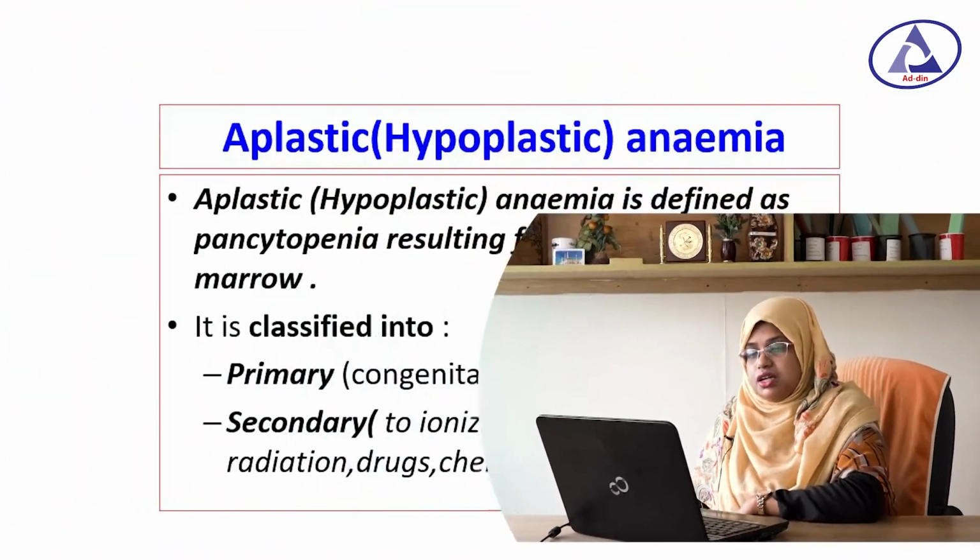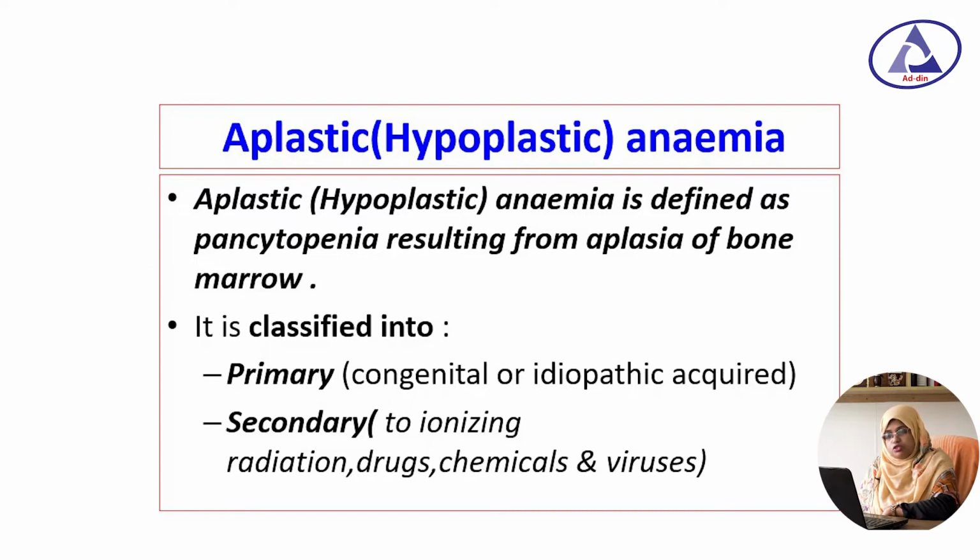Today I am going to discuss the topic of aplastic anemia. At first, aplastic means hypoplastic, so it is also called hypoplastic anemia. Aplastic or hypoplastic anemia is defined as pancytopenia resulting from aplasia of bone marrow. In our previous classes, I have already discussed pancytopenia. So you know that pancytopenia is the condition referred to as the simultaneous presence of anemia, leukopenia and thrombocytopenia.